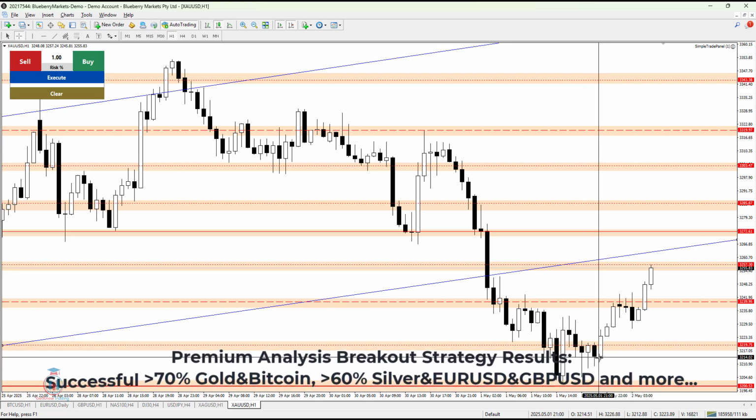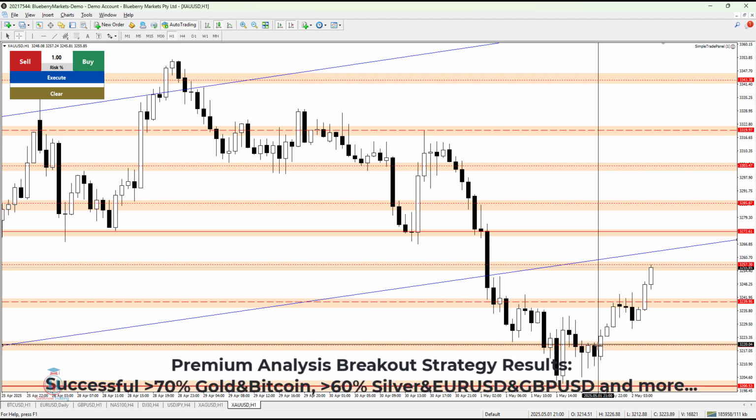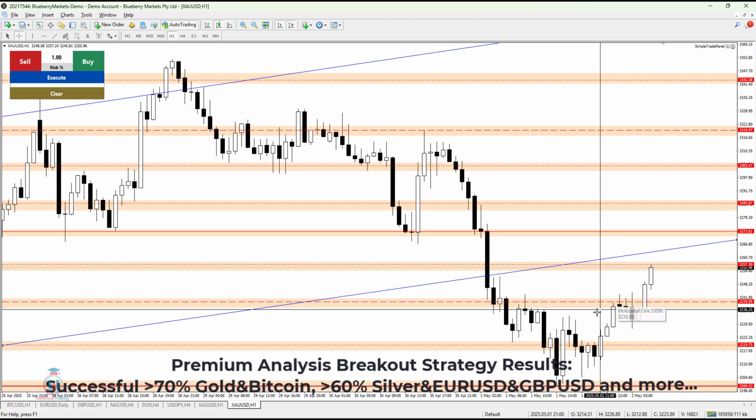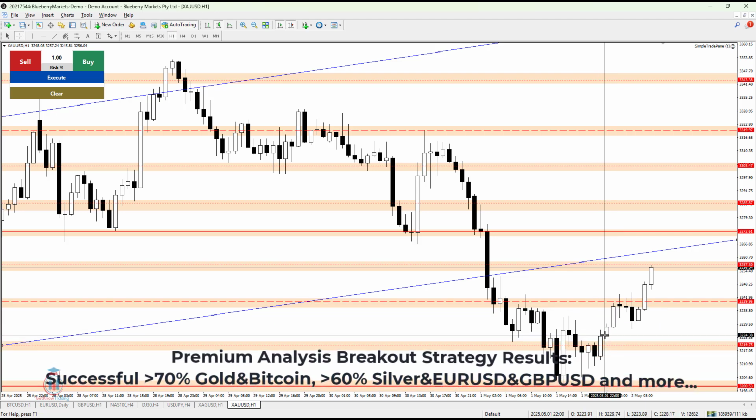This is a bullish breakout that formed here on the 1 hour time frame, 3219.75, targeting the next resistance level. This was shared with the traders inside the premium analysis yesterday.